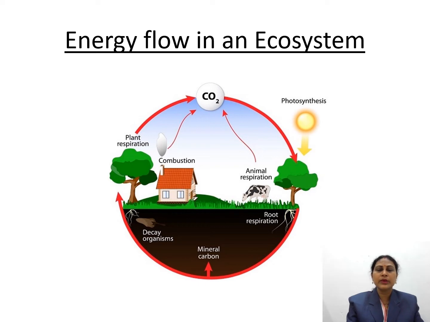Another is animal respiration, breathing, where oxygen is taken in and carbon dioxide is given out to the environment. Another is combustion, where gases come out to the atmosphere. Combustion, plant respiration, all of these are the energy flow in an ecosystem.